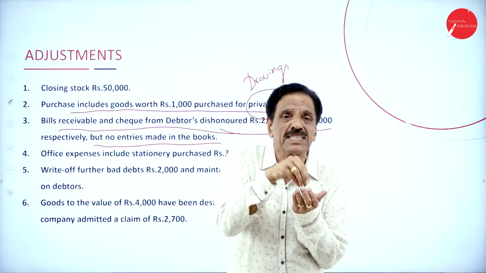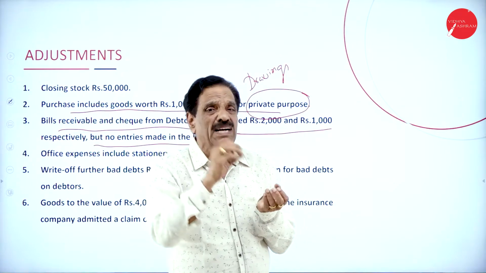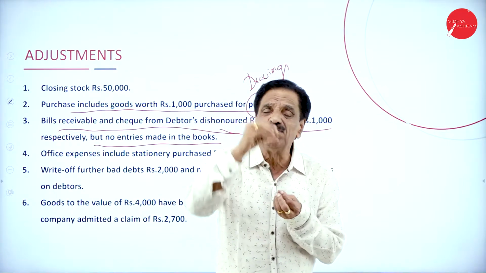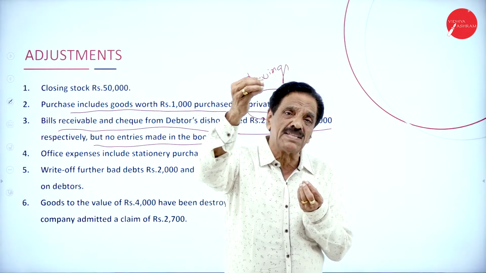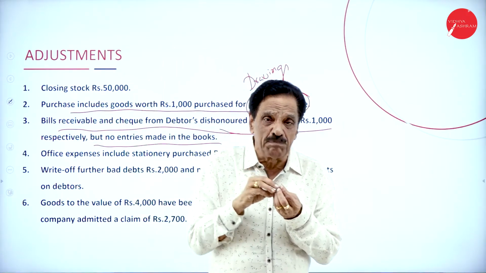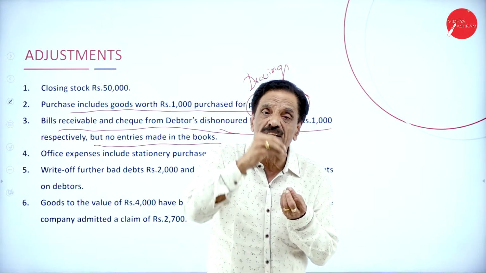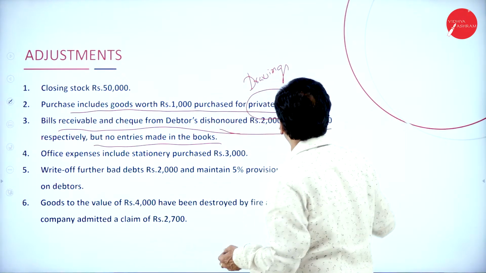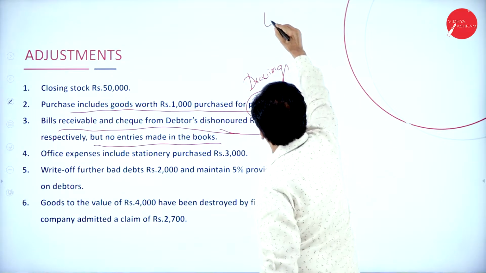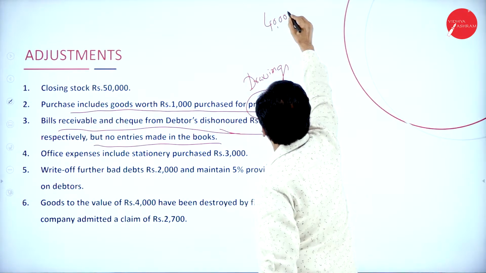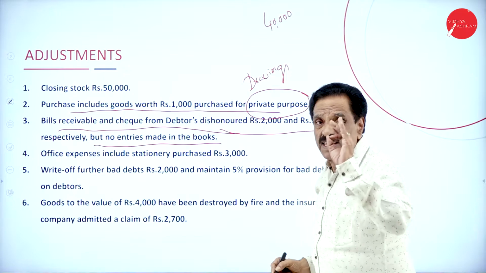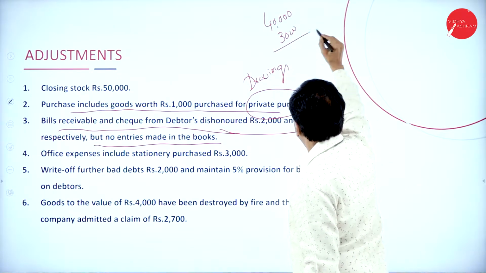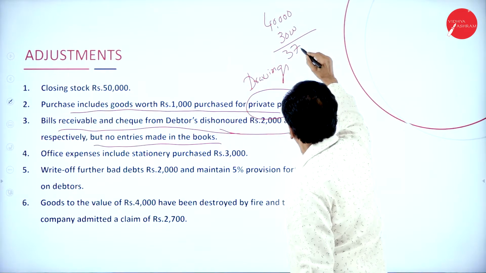I will explain how it works. Some customers, some debtors, have to pay money to you. What he will do is give you a bill and say, present the bill after 3 months. That means he is no longer considered a debtor for that bill. For example, your customer has to pay rupees 40,000. He gives a bill of rupees 3,000. Now the balance he has to pay is only 37,000.